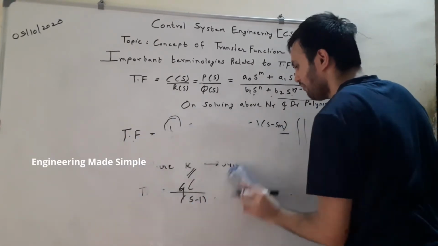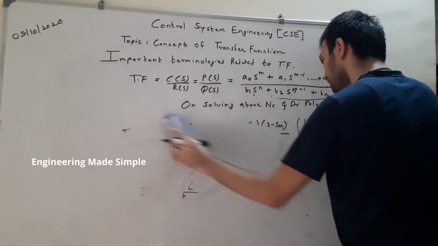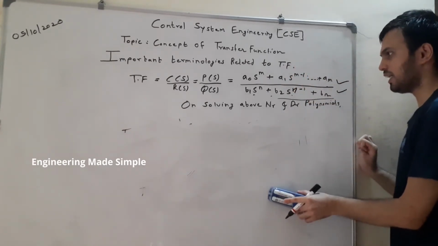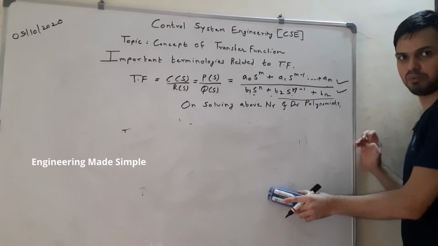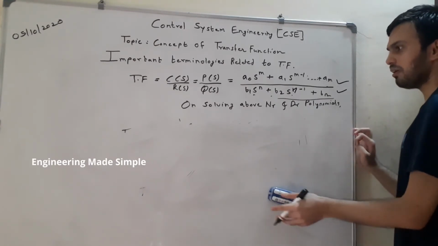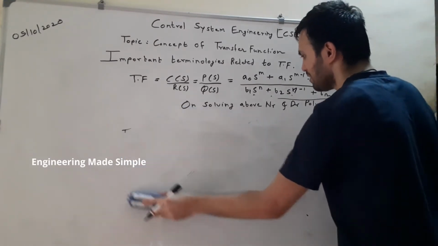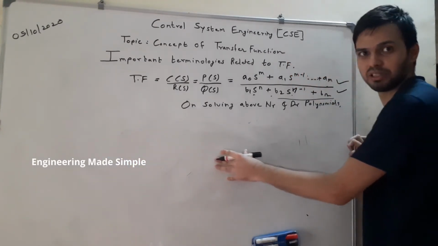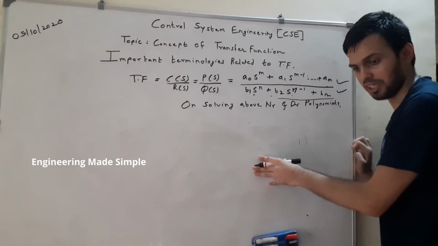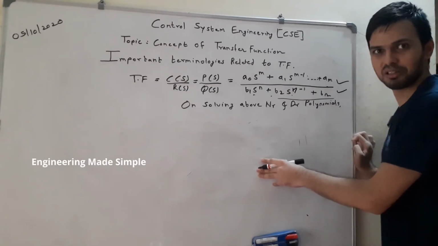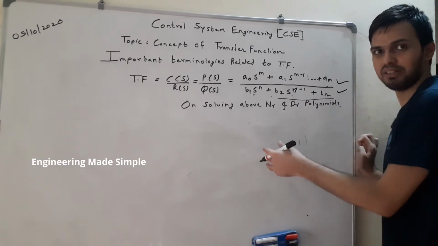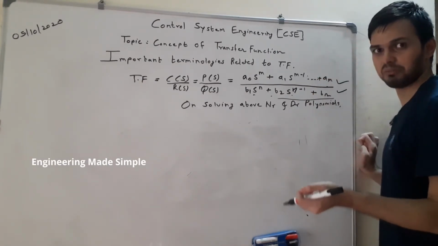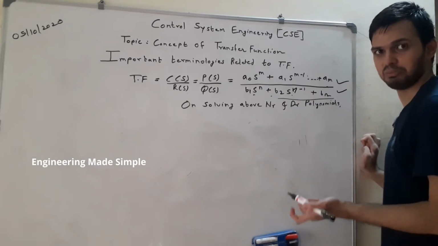Now one more thing I would like to add over here. All this while I was telling you that it is a Laplace transform of the output to the input. Now what exactly do we mean by Laplace transform, and why are we taking it? If you want me to explain the whole Laplace transform related to control systems, then you should comment in the comment section below. Then I will take a detailed separate lecture on Laplace transform in control systems. For the time being, I will just explain it to you briefly.